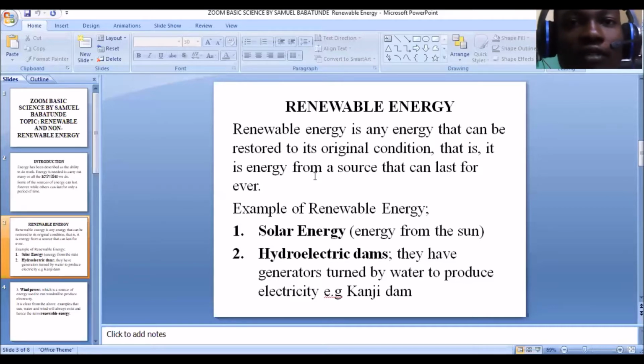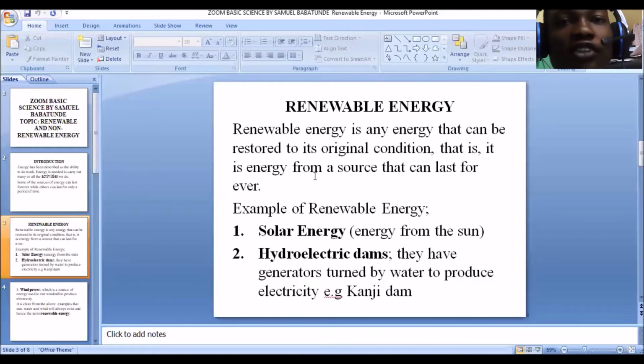The sun lasts forever. So you see that solar energy is a renewable energy because it is derived from the sun. Solar energy, energy from the sun, is derived from the sun. So it is renewable because its source, which is the sun, can last forever. The sun does not last for a period of time. No, the sun is something that lasts forever. Even when you die, the sun will still be there.